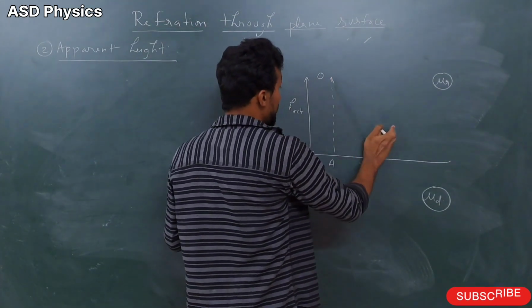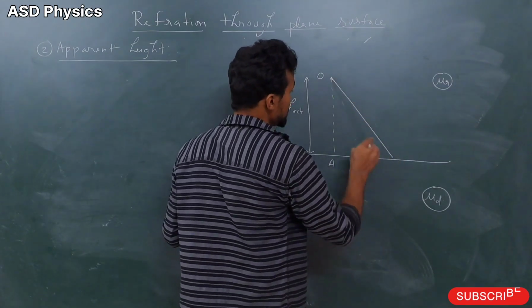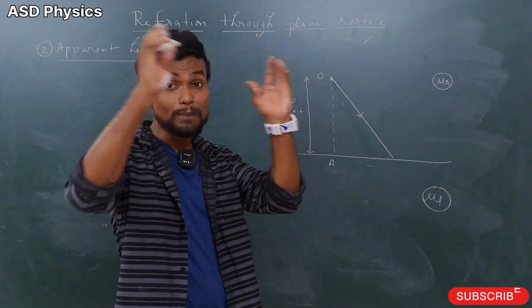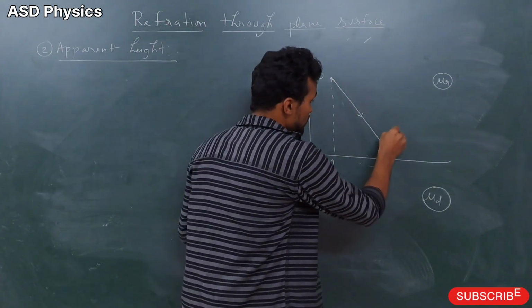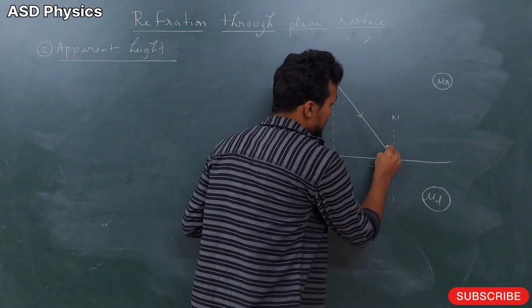Now let me draw somewhat far distance so that we can see the somewhat bigger diagram. Okay, like this. Now why are we doing this? So that we can see a somewhat magnified diagram. Okay, now after that, what is there? Here we will draw the normal, and this angle is I.